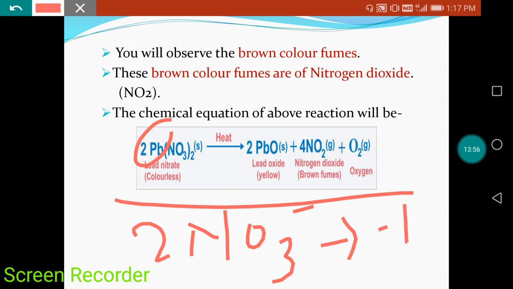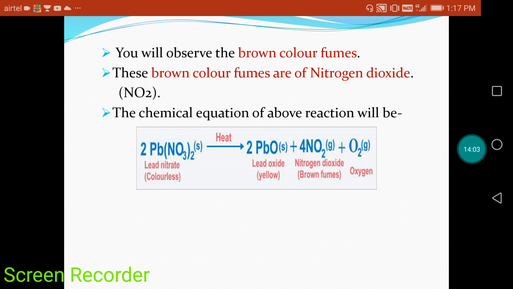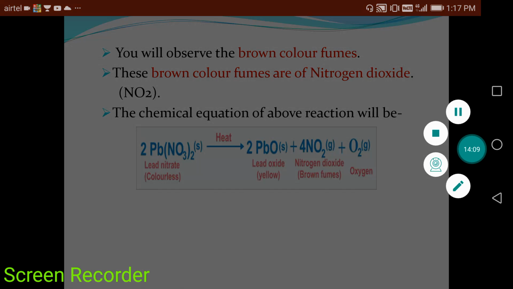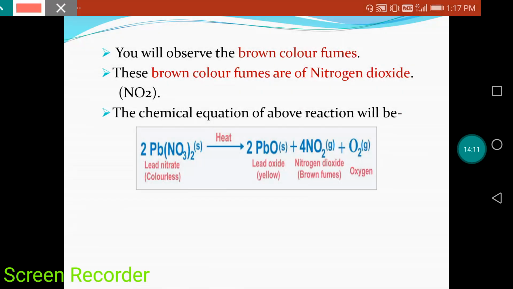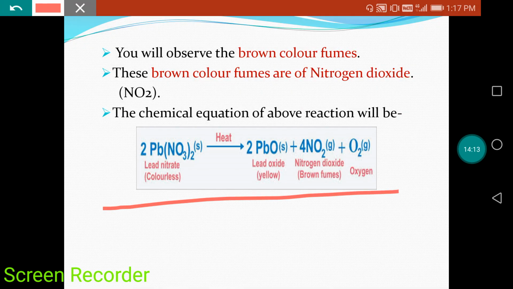So when lead and nitrate combine with one another, what formula will we get? These are very important. You have already learned this in class 9th. If you have learned it very well, then there is no problem in writing the chemical equation. If you have not learned it, please read it once again: how we write the chemical formula, and how we balance the chemical equation. If you have a doubt, please comment on the video. I will explain once again so you will get an idea.